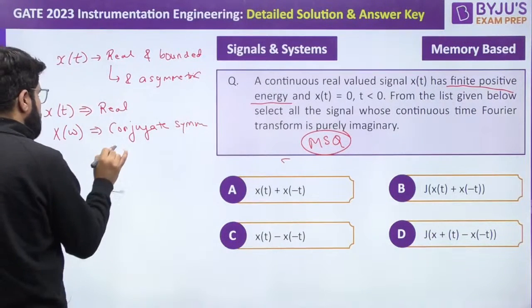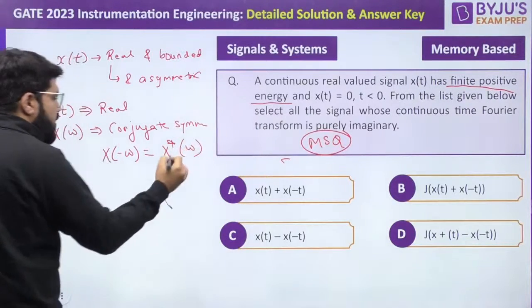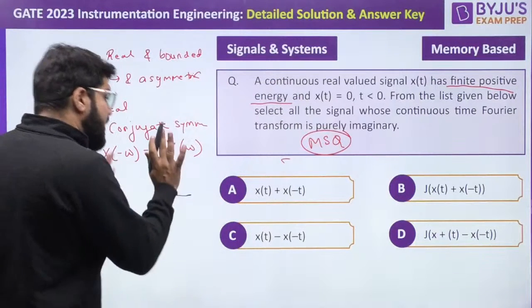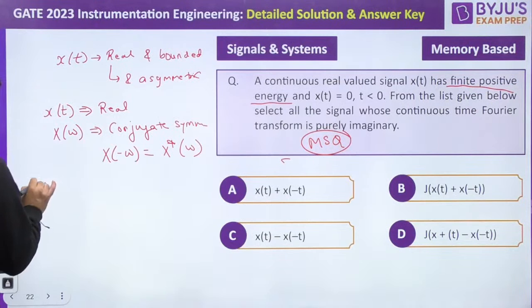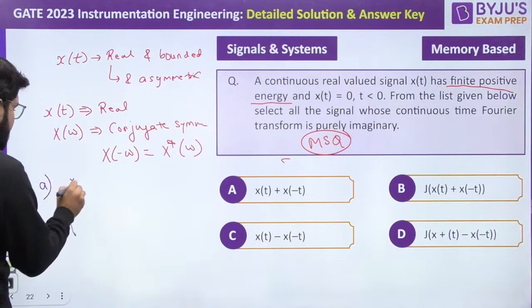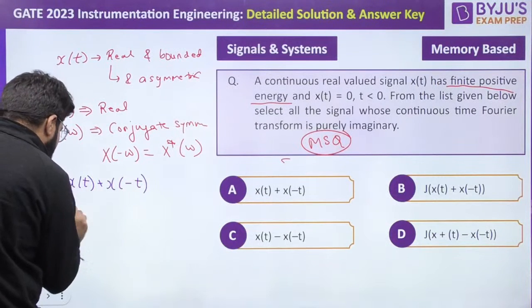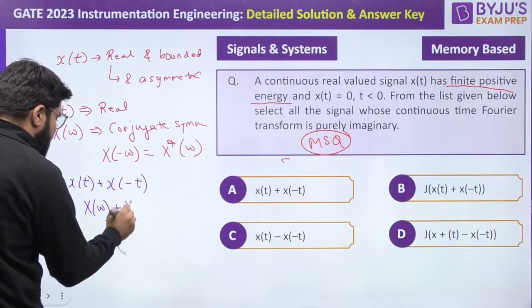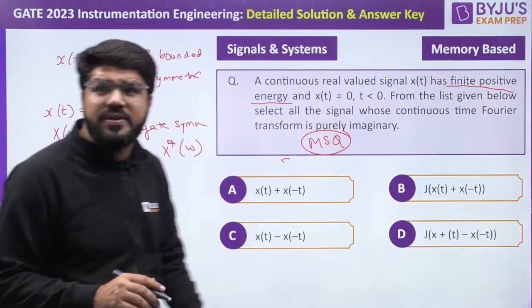Fourier transform is conjugate symmetric, so that X of minus omega is equal to X conjugate omega. Correct? Now, if I go option by option, pay attention. Option A says x(t) plus x(minus t). So when I take its Fourier transform, x(t) gives X(omega), and x(minus t) we all know gives X(minus omega), because if there is time reversal, there is frequency reversal also.